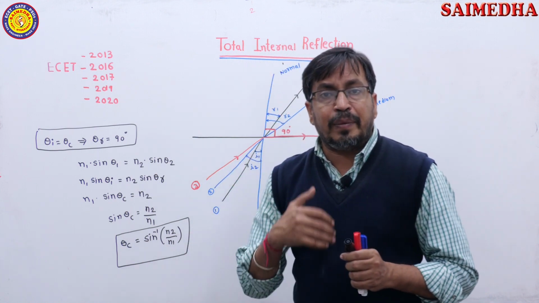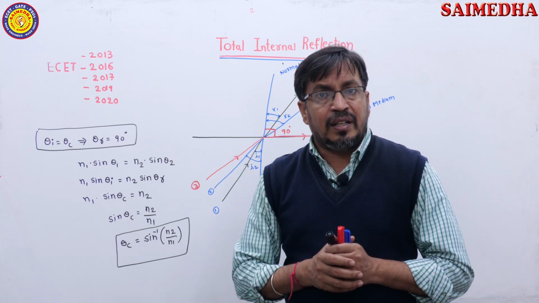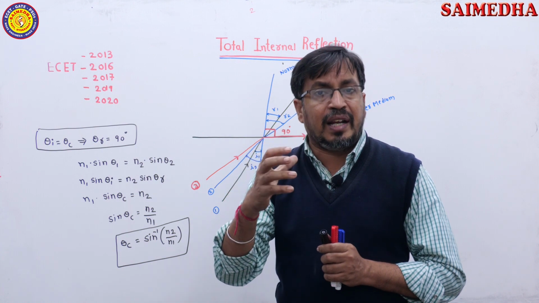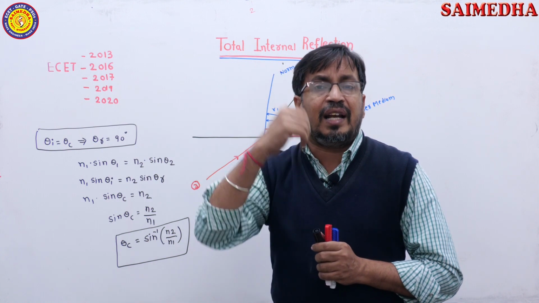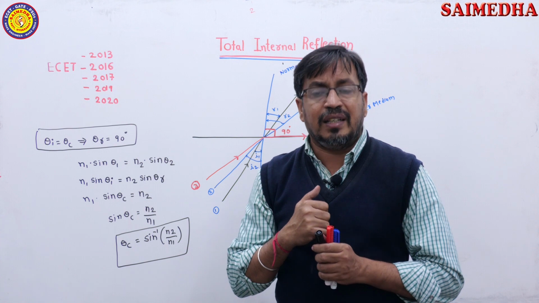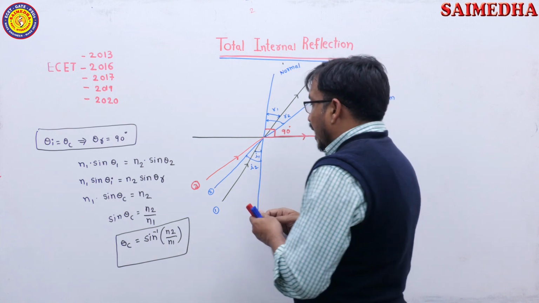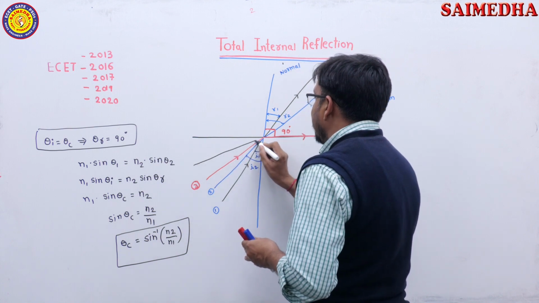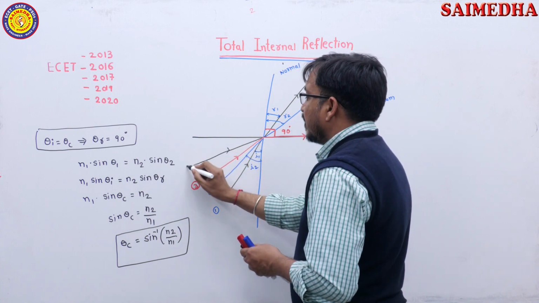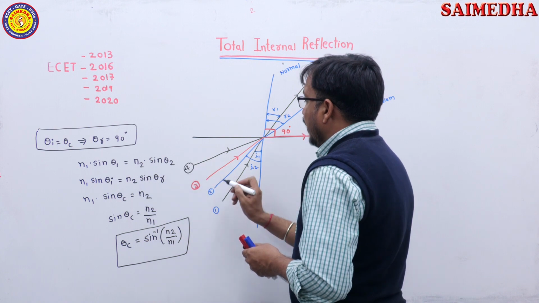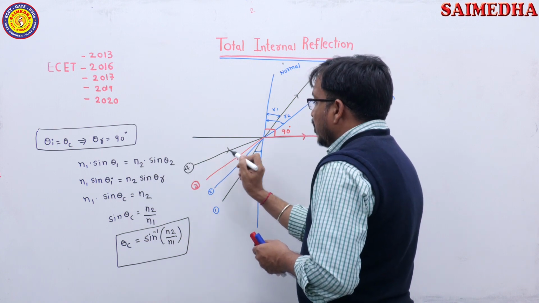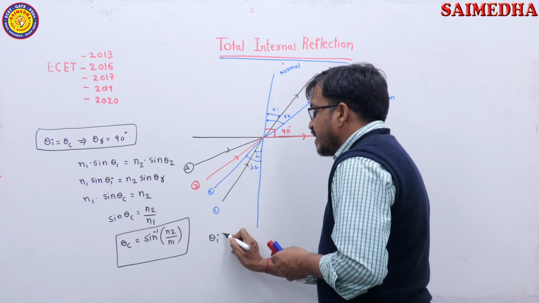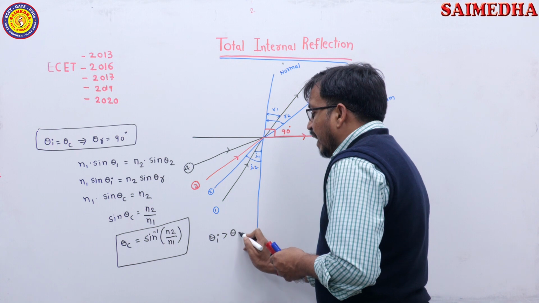Now, again I am considering one more incident ray, such that the angle of incidence of that particular ray is greater than the critical angle. This is one more incident ray, the fourth. And what is the condition here? For this fourth incident ray, theta i, the angle of incidence, is greater than the critical angle.